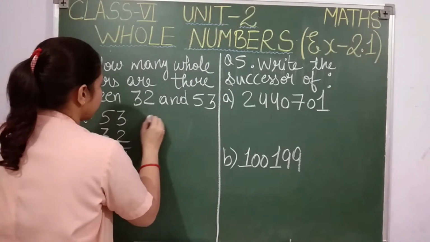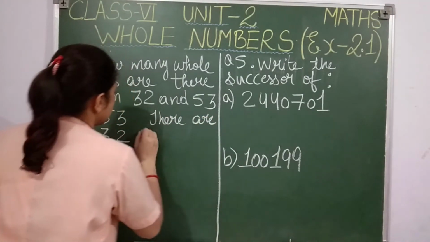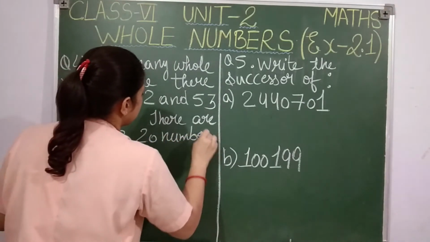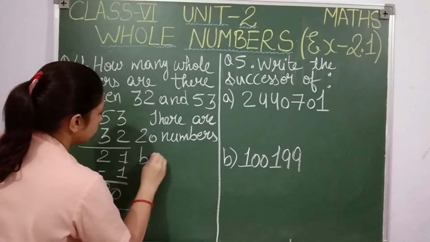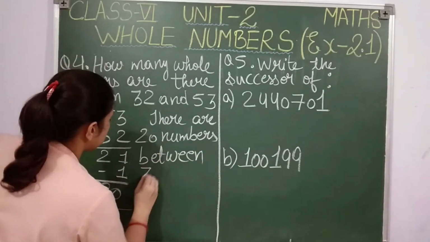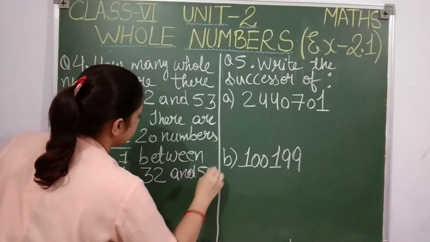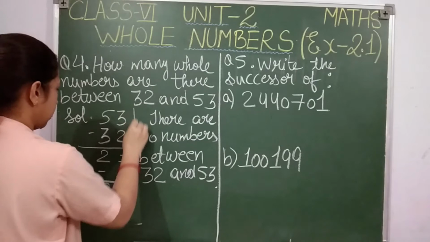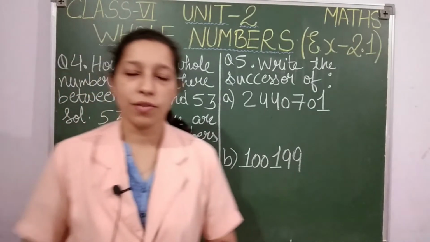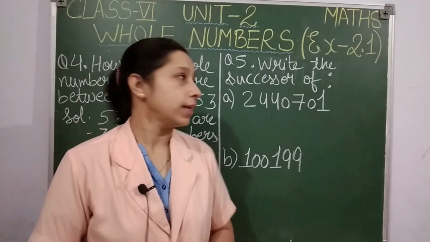So students, there are 20 numbers between 32 and 53. Understood, students, how to solve this question number 4? Okay, now let us see question number 5, students.